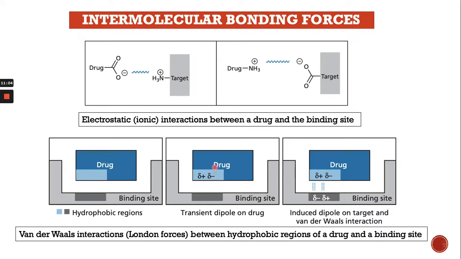So that's how the hydrophobic region of the drug and the hydrophobic region of the drug target bind through van der Waals interaction at the binding site. It interacts through partial positive and partial negative charges.